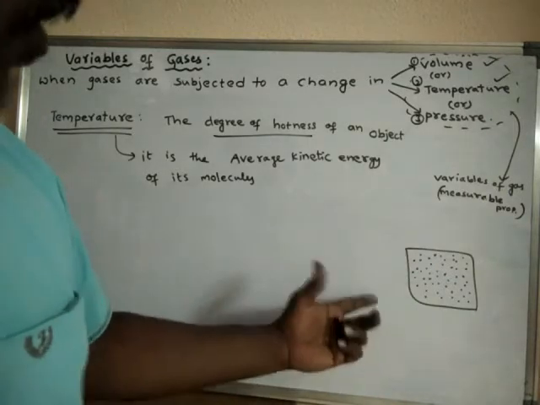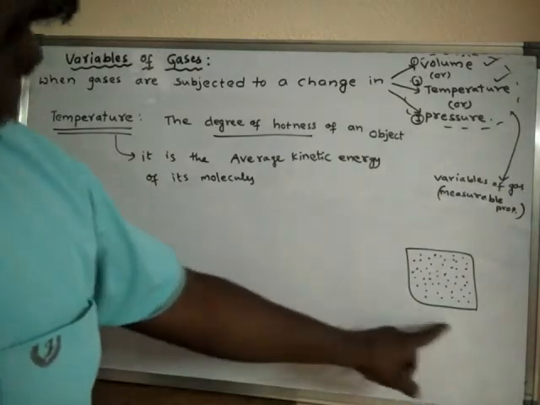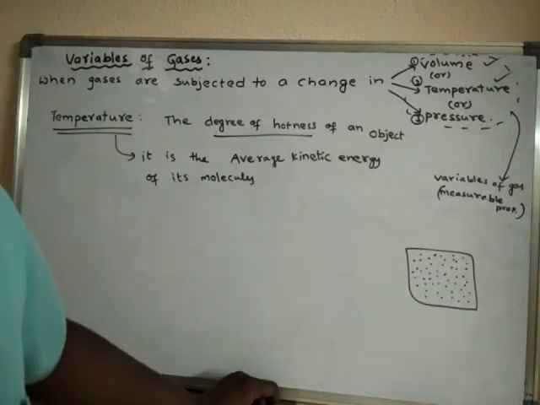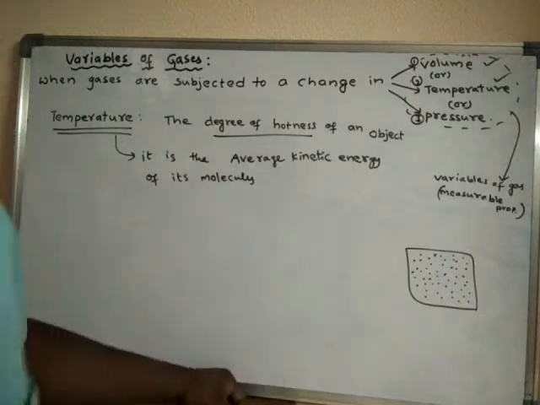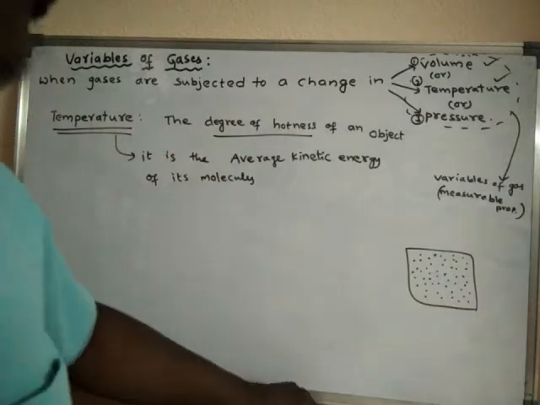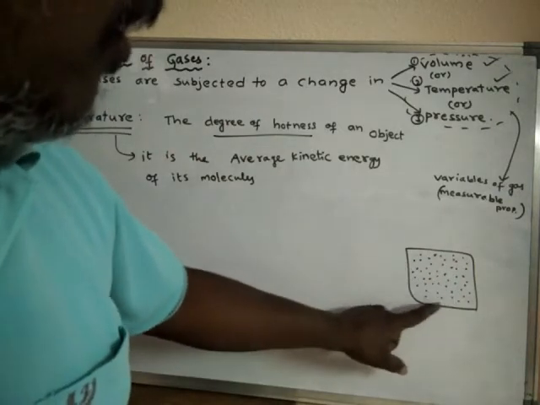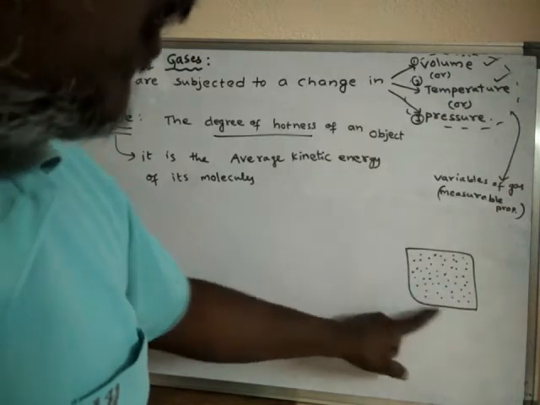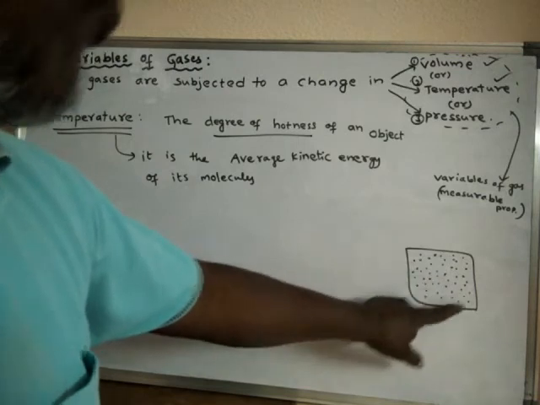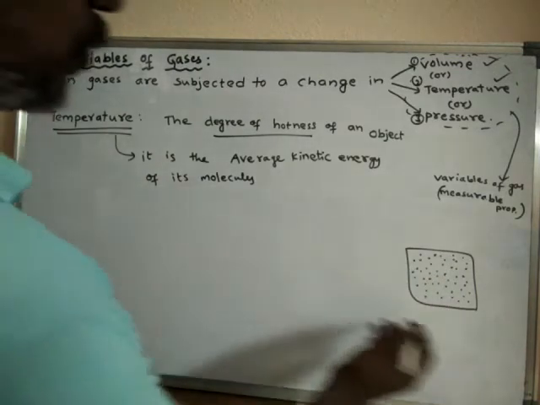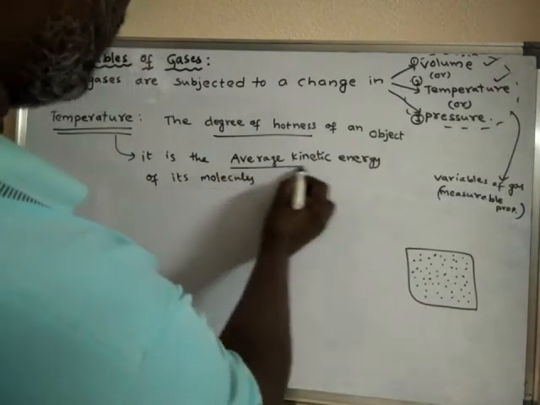Then if someone asks what is the kinetic energy of this gas, we can say the kinetic energy of this gas by averaging the kinetic energy of all the molecules. If you average the kinetic energy of all the molecules, then the thing so obtained is said to be average kinetic energy.